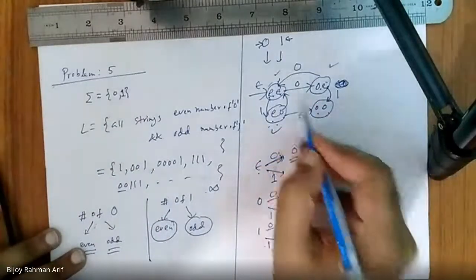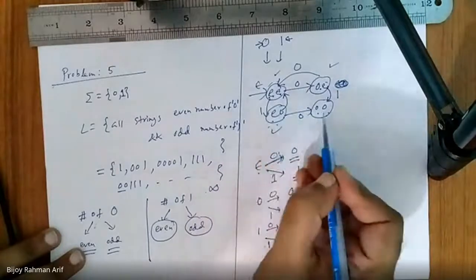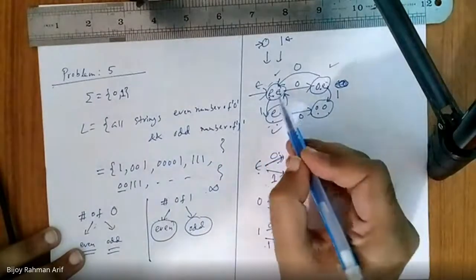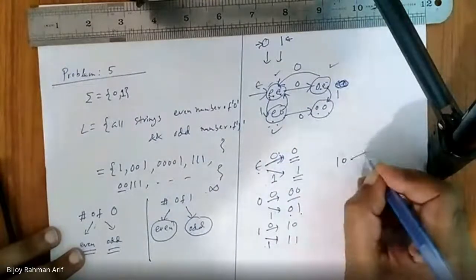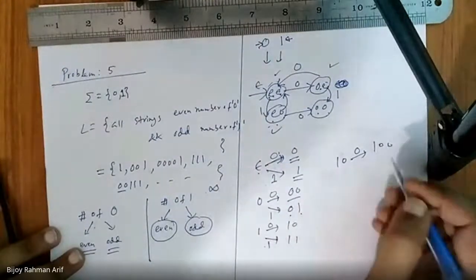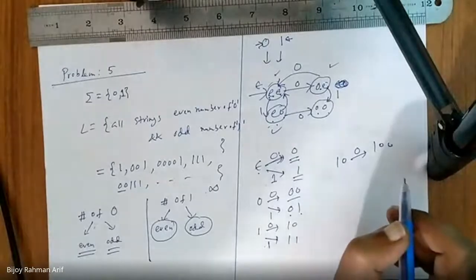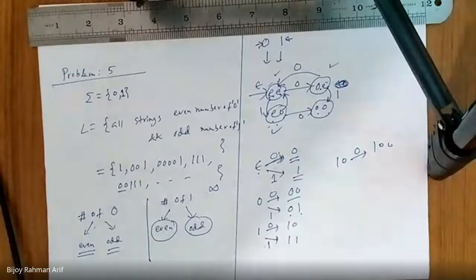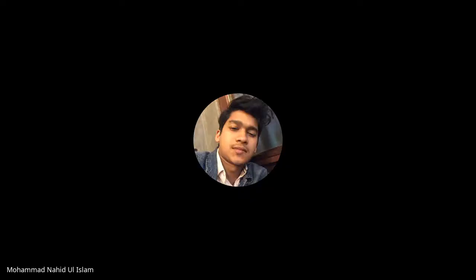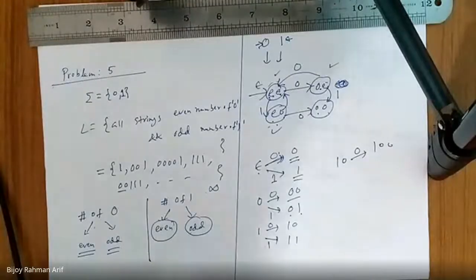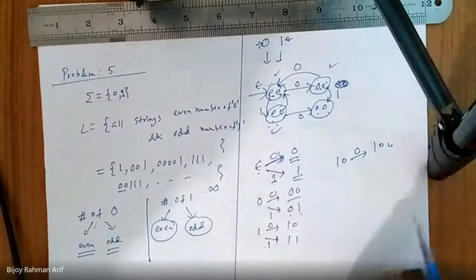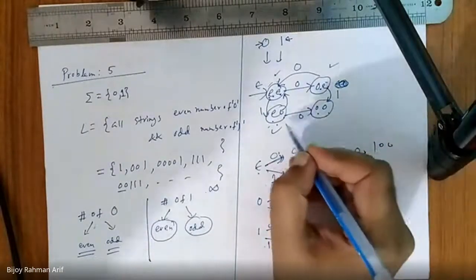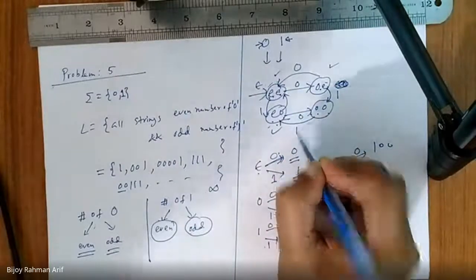Let's go to here. We come here seeing 10, or 01. So let's take only 10. If I get another 0, it becomes 100, so 2 zeros and 1 one. So which state should I go to? 0 is even, 1 is odd. So I should go back to this state.